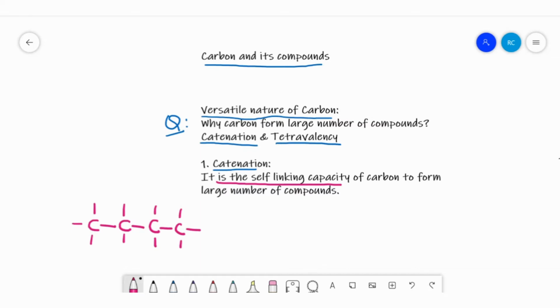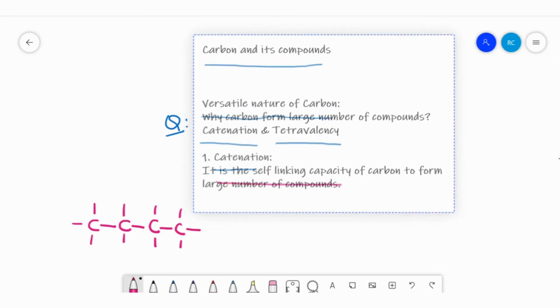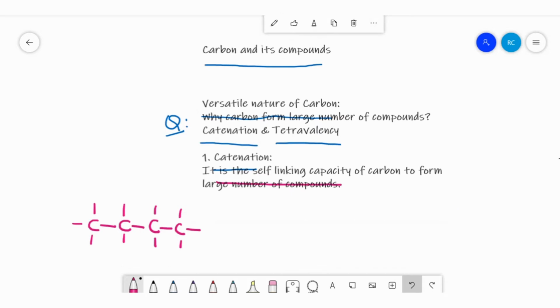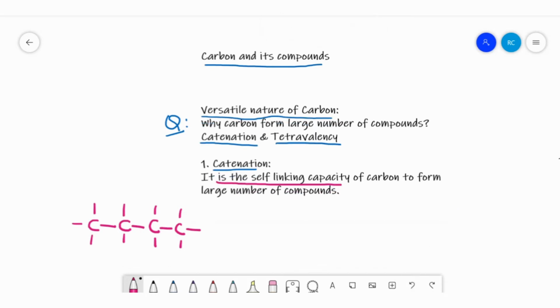This is called self-linking capacity. One carbon can link with a second carbon, the second carbon can link with a third carbon, and this continues on. This type of compound we say is a straight chain compound.